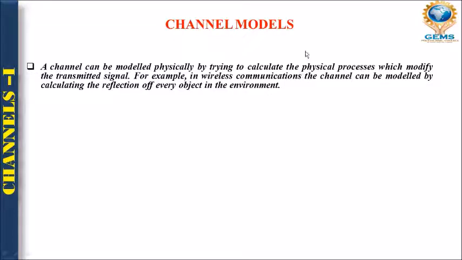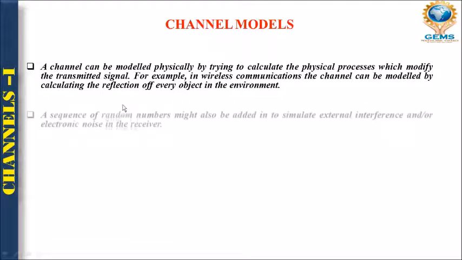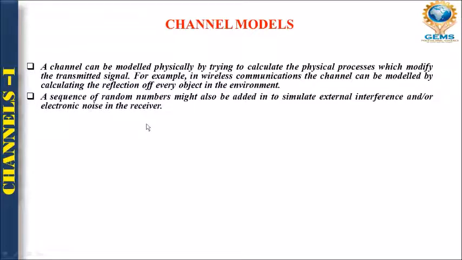For example, in wireless communication, the channel can be modeled by calculating the reflection. So in unguided media, the channels are modeled by using the calculation of reflection, right? Although these are some numerical portions, theoretically you should know all these things. A sequence of random numbers might be added to simulate external interference or electronic noise in the receiver. So random numbers are used to add external interference, also known as noise, to the receiver.